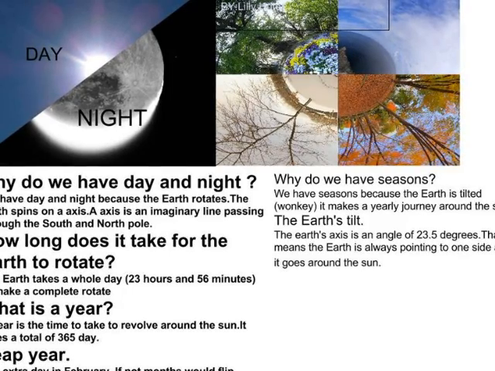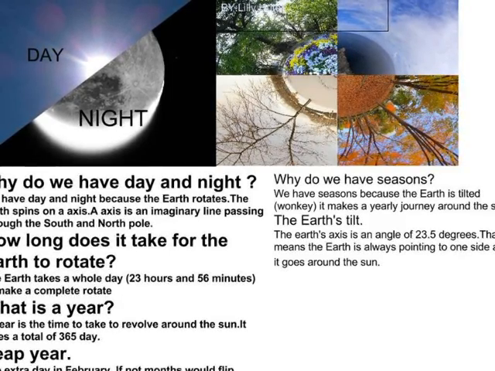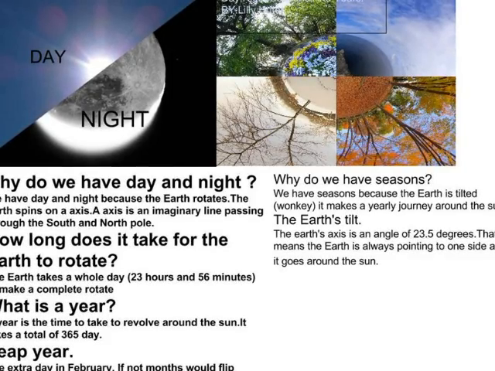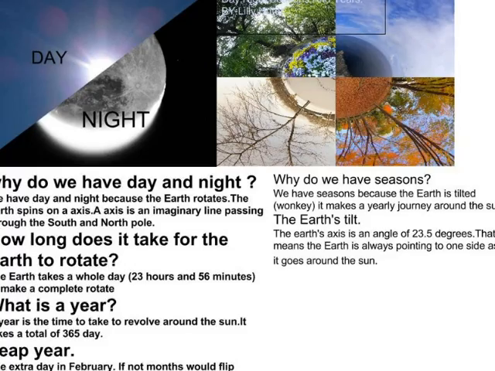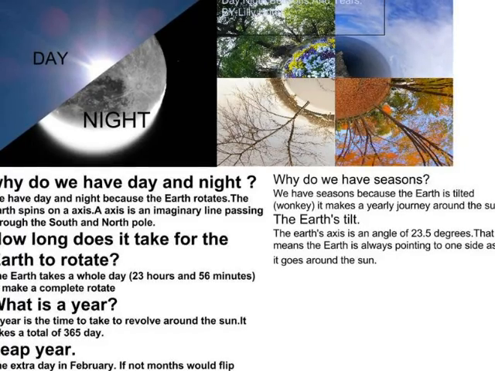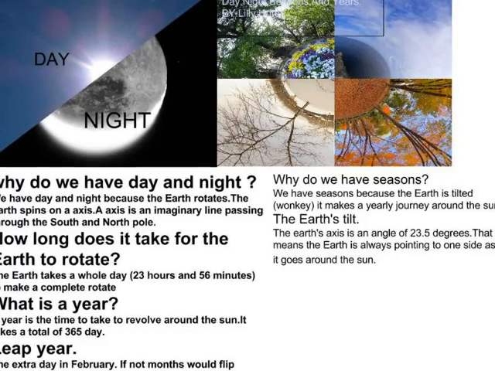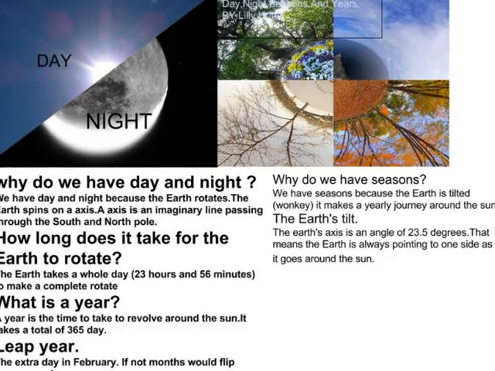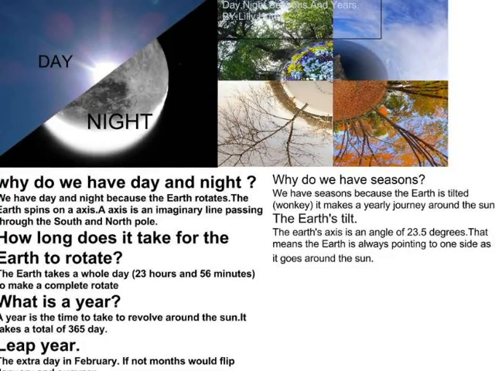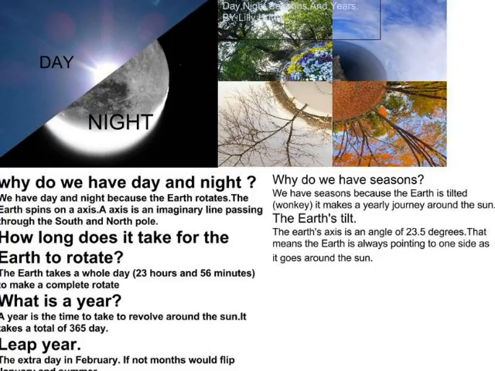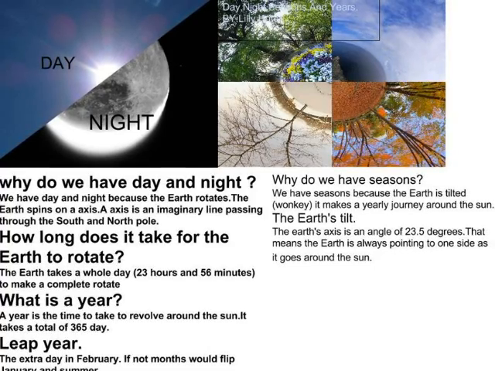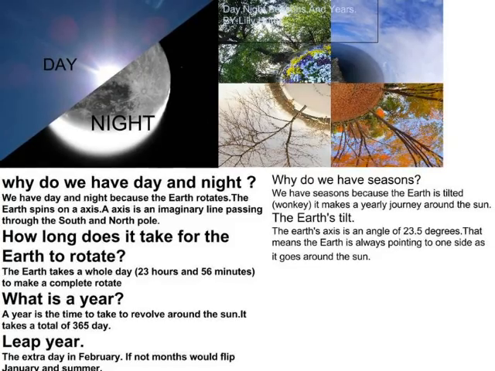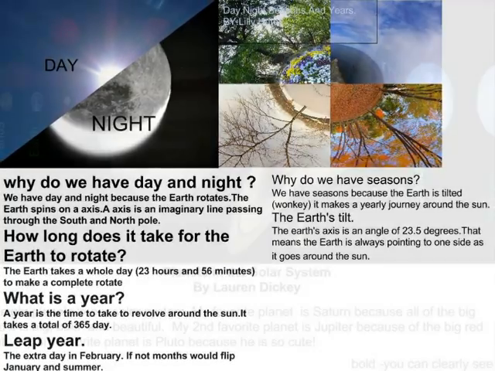Why do we have seasons? We have seasons because the Earth is tilted, wonky. It makes a yearly journey around the sun. The Earth's axis is on an angle of 23.5 degrees. That means the Earth is always pointing to one side as it goes around the sun.